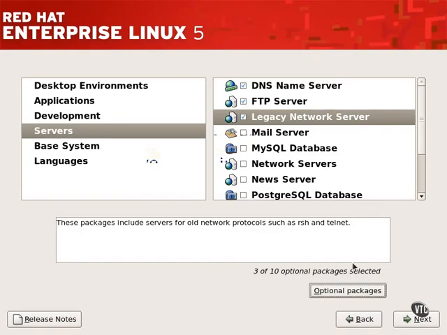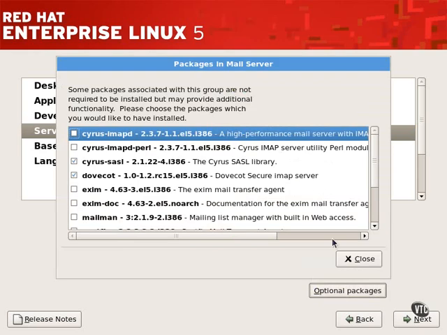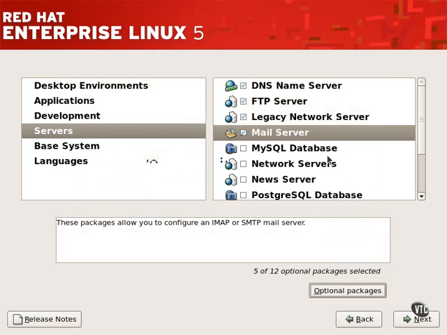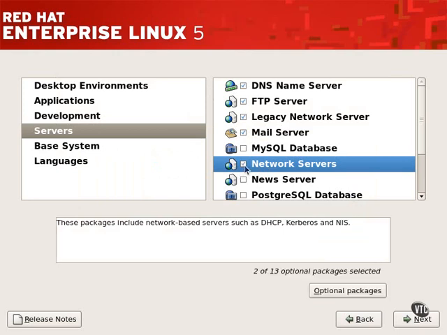Next, the Mail server package group. By default, it installs the SendMail mail server, but does not install the Postfix mail server by default, so you may want to make changes if you prefer Postfix over SendMail. The Network Servers package group also provides a choice of different network packages, including DHCP, Kerberos, and NIS, the Network Information Service server.